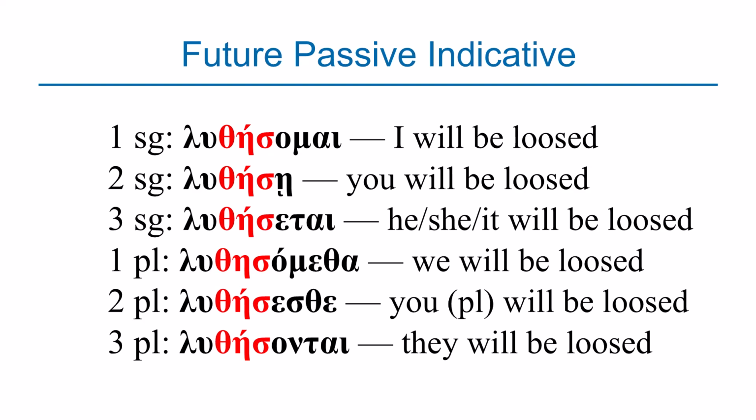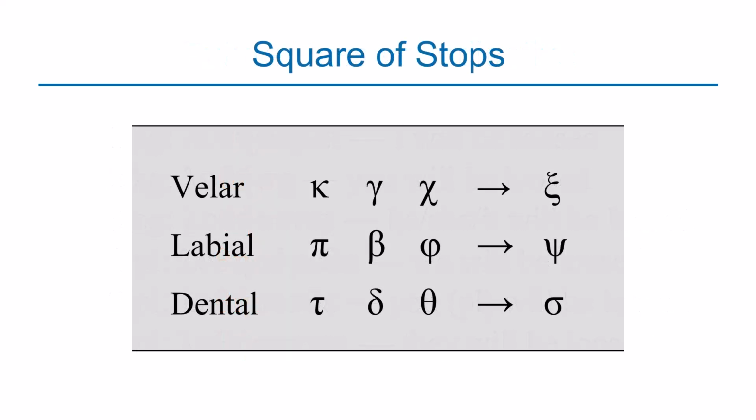Before we close, let's look at the changes that happen when sigma is added to some words in the future tense. And to explain these changes, we use what we call the square of stops. So what is the square of stops? The square of stops shows how Greek consonants change when they are combined to the letter sigma. When sigma is combined to some words or some consonants, there are changes that happen to those words. So when a verb stem ending in certain consonants meets sigma, which is a tense marker in the future tense, Greek changes the sound to make it smoother. So these changes are explained by what we call the square of stops.